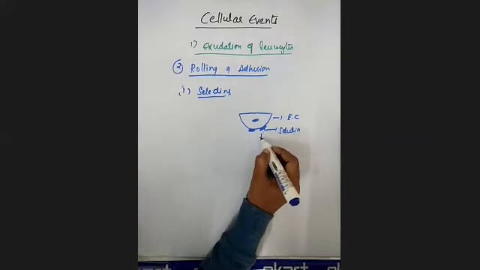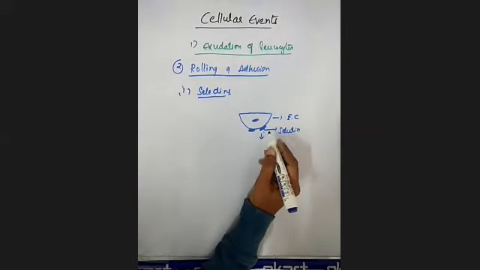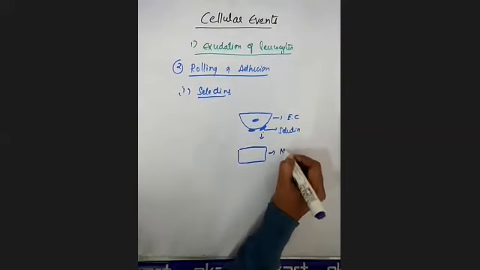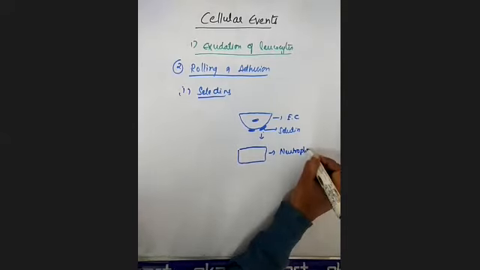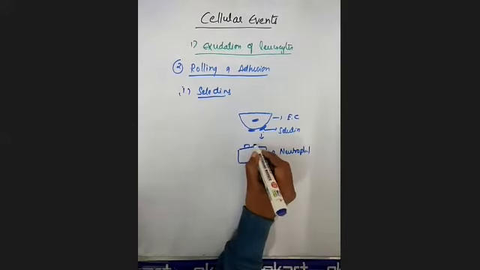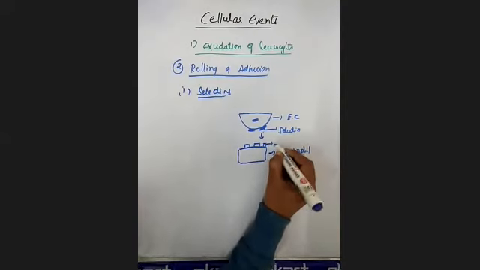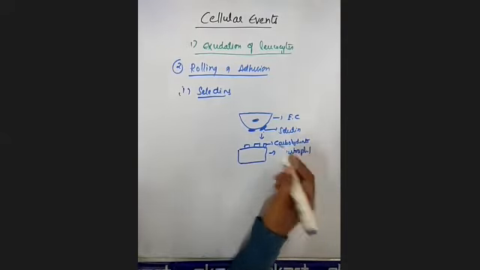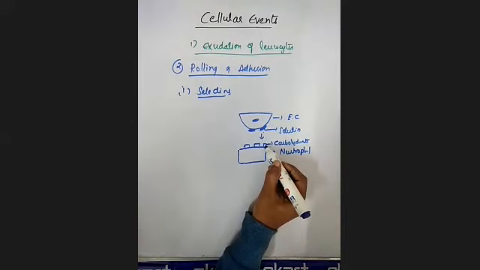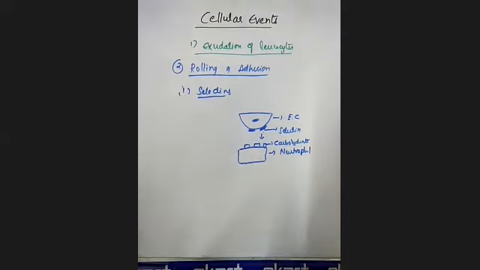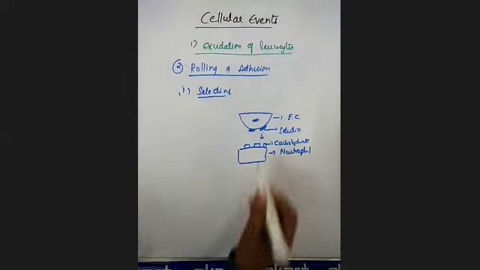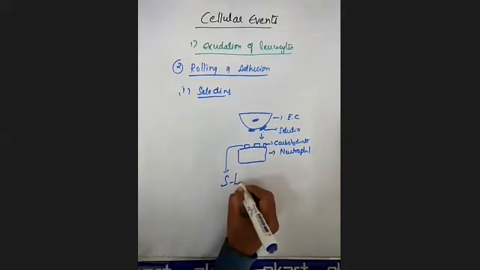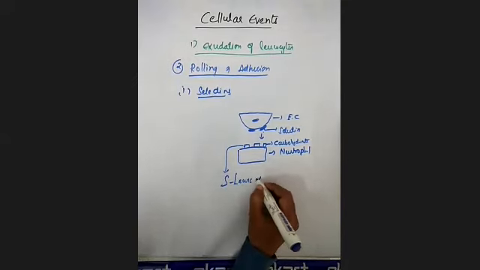These selectins recognize a carbohydrate group. Suppose this is a neutrophil. On the surface of the neutrophil, you have some carbohydrate groups. These selectins recognize the carbohydrate groups present on the surface of the neutrophils. The best example of such a carbohydrate group is the Lewis X molecule.